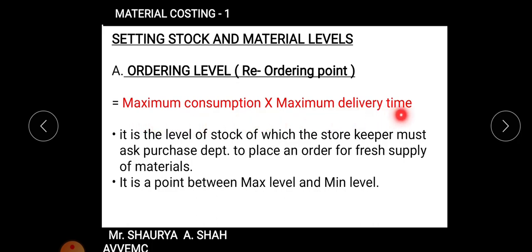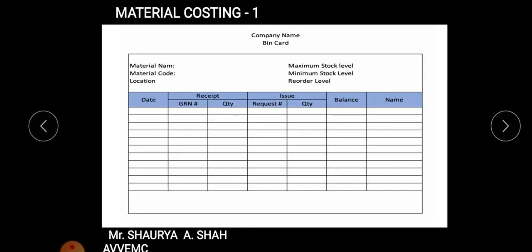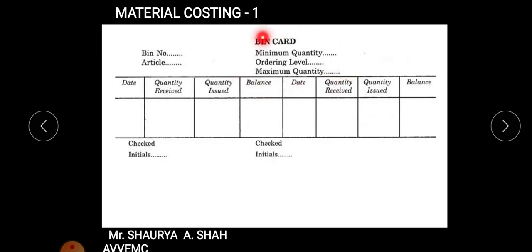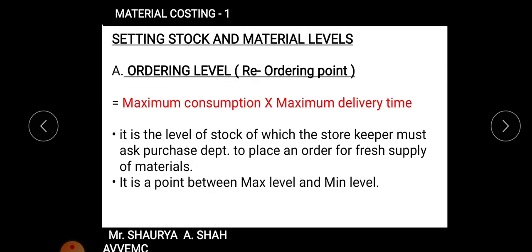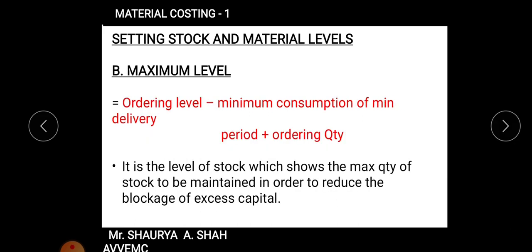What is it? Maximum consumption into maximum delivery time, right? What does it give you? At what time particularly you need to place an order for the fresh supply of material. So it is a point between maximum level and minimum level. I hope it is clear, right? You can see in the bin card also. It is the point between maximum level and minimum level in every kind of ledger. Fine. Okay, so what is ordering level? Maximum consumption into maximum delivery time. By this time you all must be clear and have learnt the formulas so that you can solve the sum very easily. Next we saw was maximum level, right?